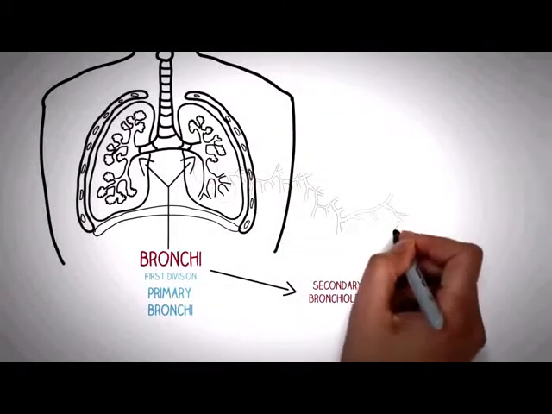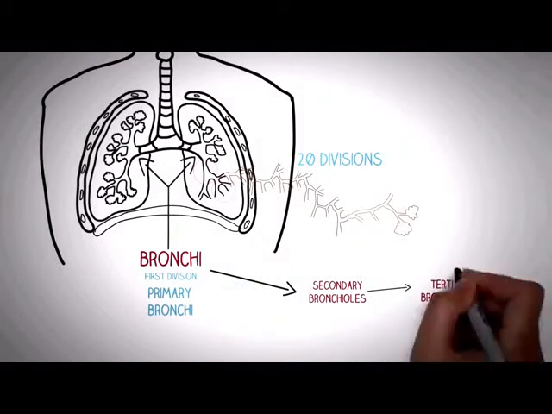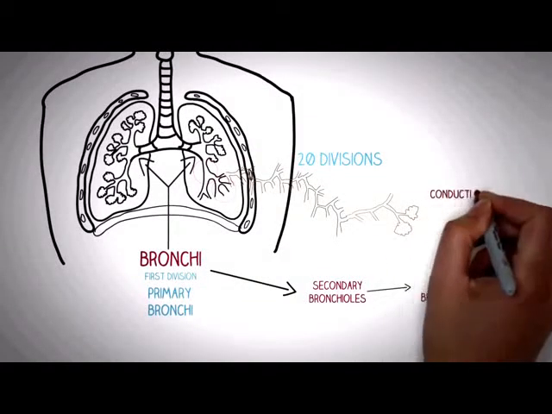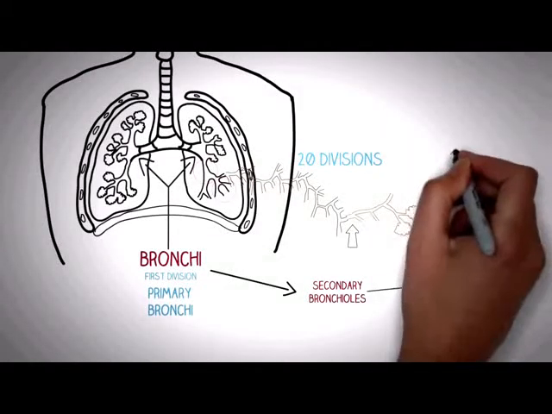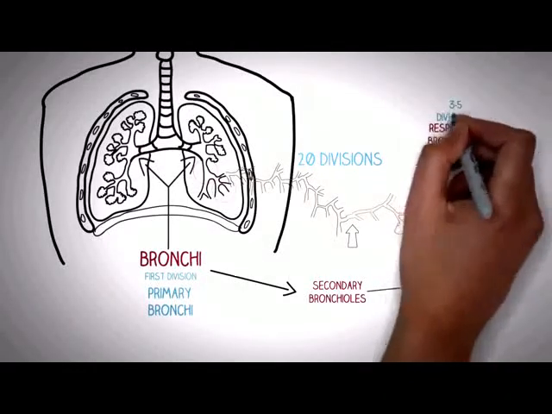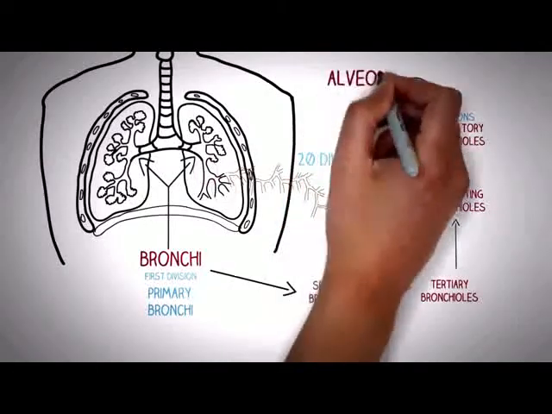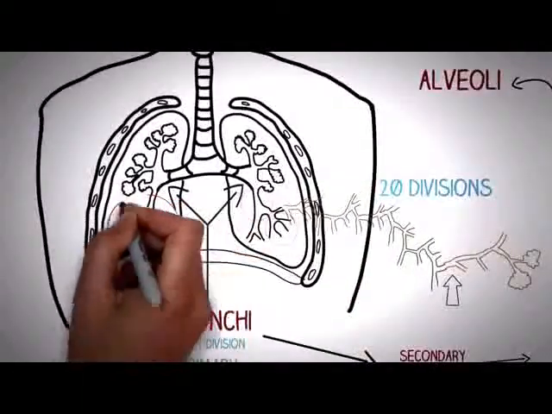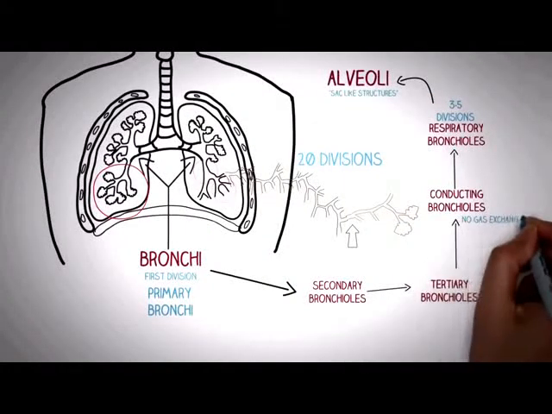So you can see the tertiary bronchioles divide many times to form very small sac-like structures. The tertiary bronchioles lead into the conducting bronchioles. The conducting bronchioles then form a 4 to 5 division series of respiratory bronchioles. These respiratory bronchioles are in turn connected to the alveoli. The alveoli are sac-like structures in which the actual gas exchange happens.